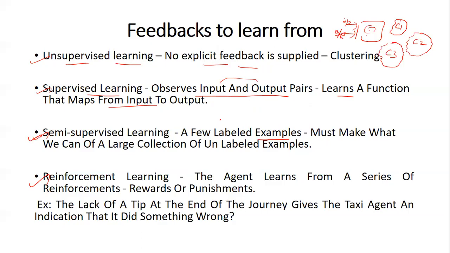For example, assume the dataset contains 1,000 instances. Out of the 1,000 instances, maybe 200 have input-output pairs, but the remaining 800 have only inputs. So partially you have input and output, and for the remaining data items, you have only input. In this case, what we follow is called semi-supervised learning.